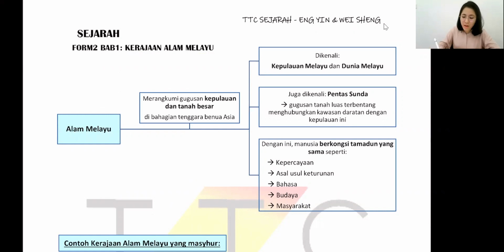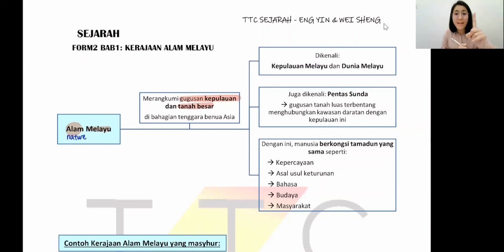First thing first, you need to understand alam means what? Alam means nature. The environment, alam sekitar, alam sekeliling. So it's the nature. So the nature is Malay environment, Malay nature. This area is Melayu punya. So since we talk about the nature, we will definitely mention the surroundings, right? So when we talk about the nature, alam Melayu is referring to the gugusan kepulauan, the islands.